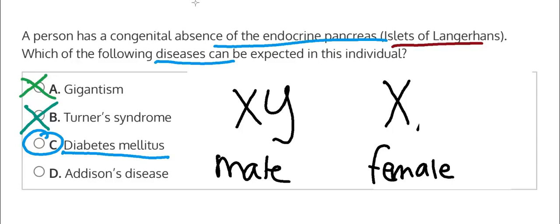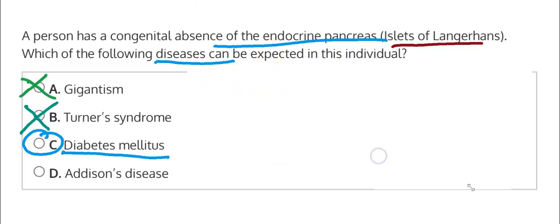And then option D, Addison's disease, is a different endocrine problem involving cortisol levels. That involves cortisol, not insulin in the pancreas, so we can eliminate option D here. And that leaves us with option C, diabetes mellitus.